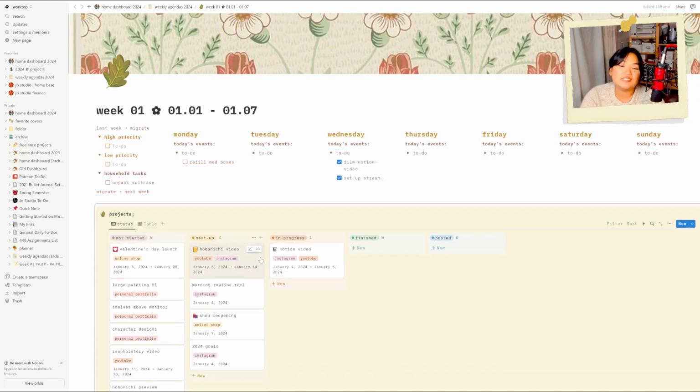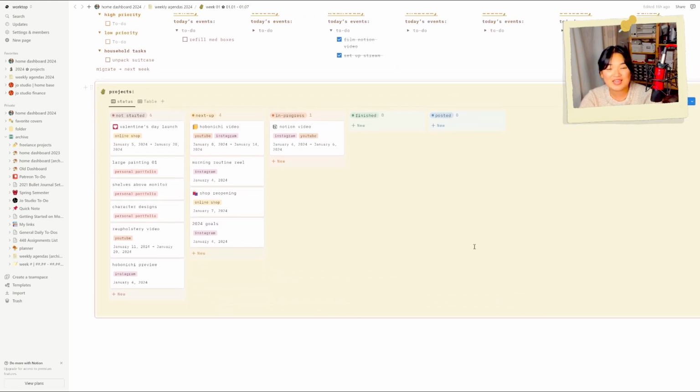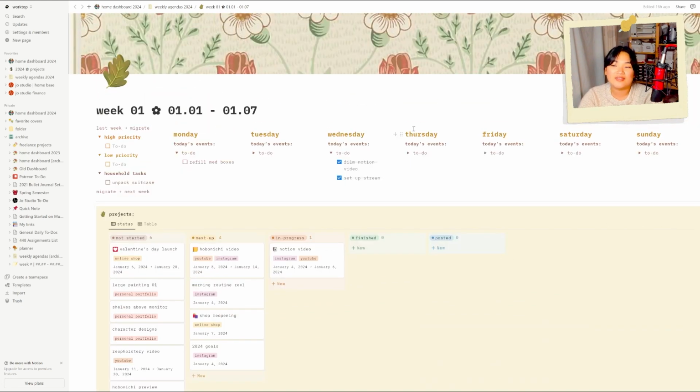Anyway, as you can see, I also added that exact same database into this page. And this way I can really look at all of the ongoing projects that I've got going on and copy them into my agenda for the week, and overall look at the timelines that I've pre-established and see what I need to do, but also have a greater view of my overall plans for all of my projects. And I really like being able to see this. I think it's really helpful.